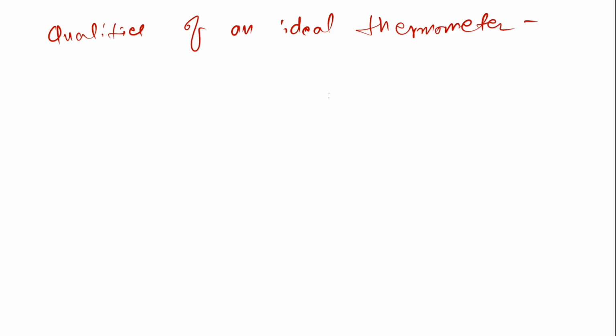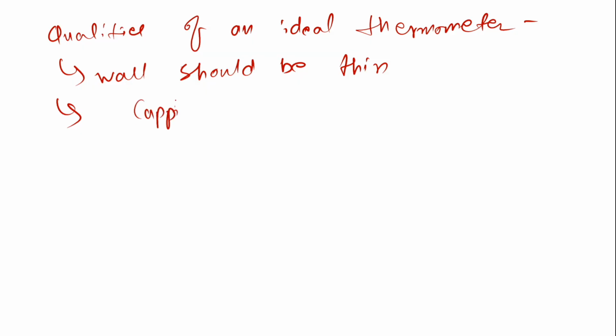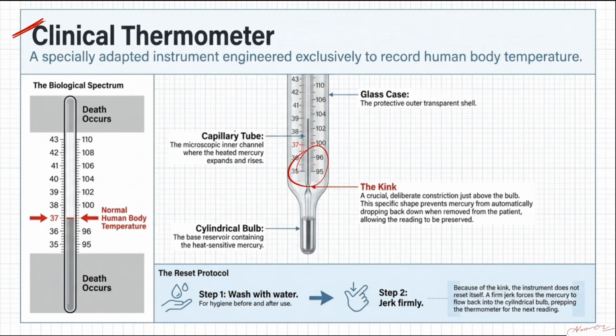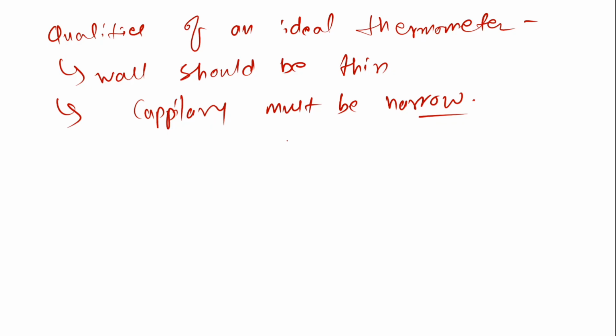Ideal thermometer. So the first one: the thermometer wall should be thin. Second one: the capillary must be narrow. Just keep these words in your mind as of now. When I discuss this, I'll tell you that this is actually called the capillary tube. Okay, I'll talk about that.